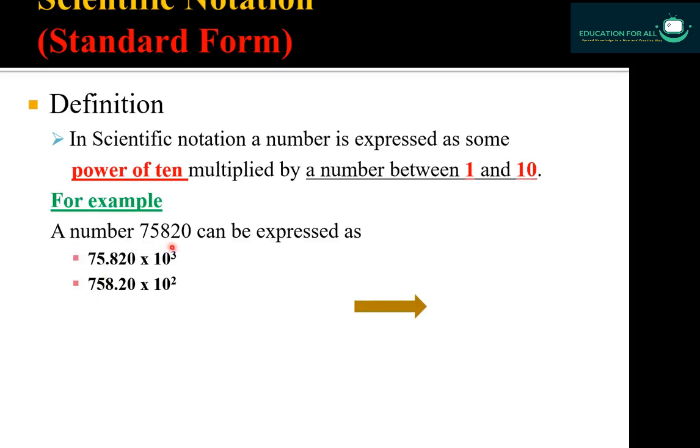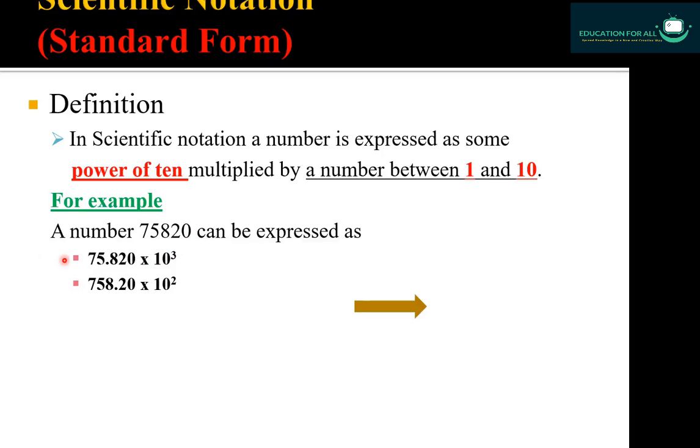It is 75,820. Here there is no decimal point. This means the decimal point is at the end, which is understood. If you shift this ending decimal point 3 digits backward, that is between 5 and 8 like this, this means the power of 10 will become 3. And if you are shifting 2 digits backward between 8 and 2, this means the power of 10 will become 2. These are the notations. These are correct. You can write 75,820 in these two forms.